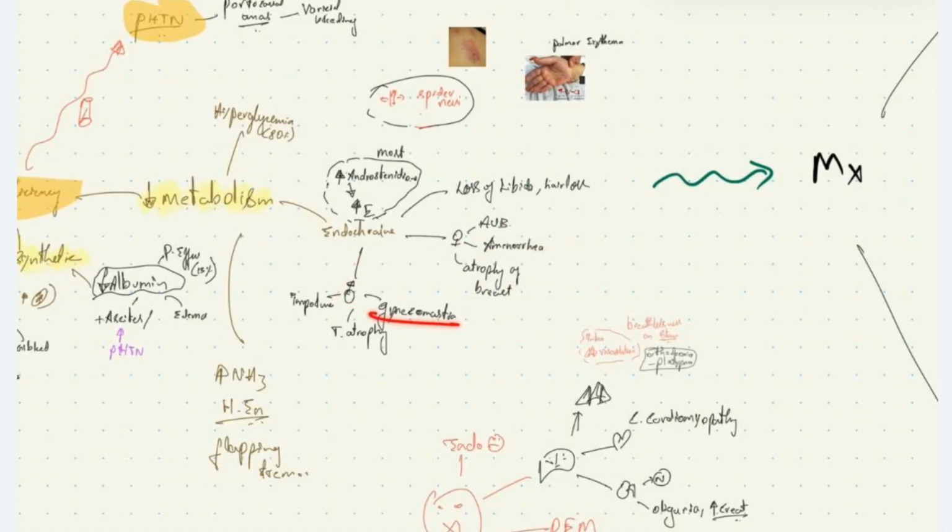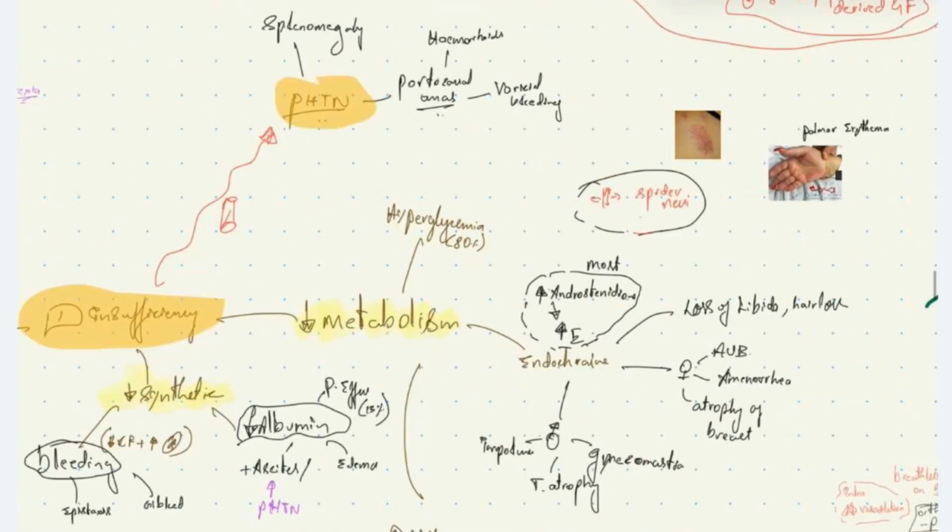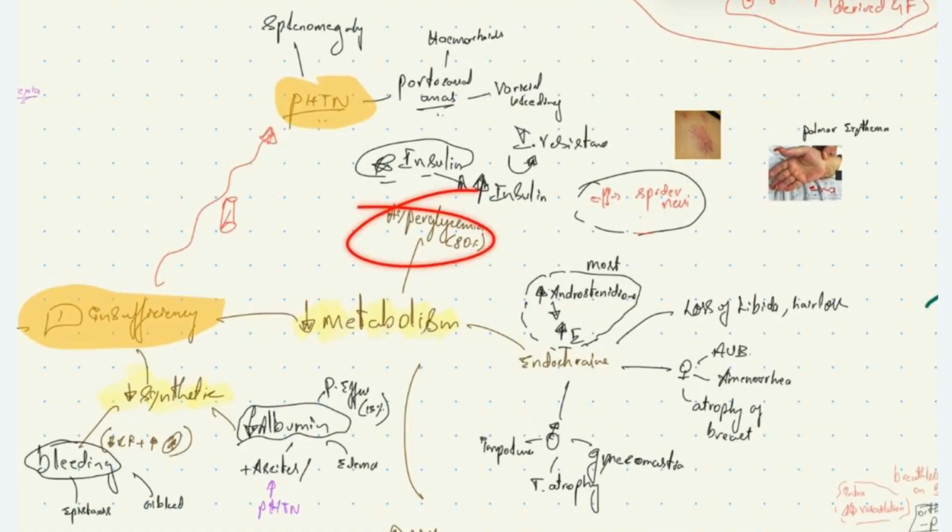And also, in 80% of patients, we see hyperglycemia due to hepatic insufficiency. Why hyperglycemia, if you ask? Normally insulin is broken down in the liver. So when there is hepatic insufficiency, it causes a chronic increased level of insulin. Chronically increased insulin causes insulin resistance, which leads to hyperglycemia in these patients. Of the 80% of patients, around 20% of them have associated diabetes mellitus.